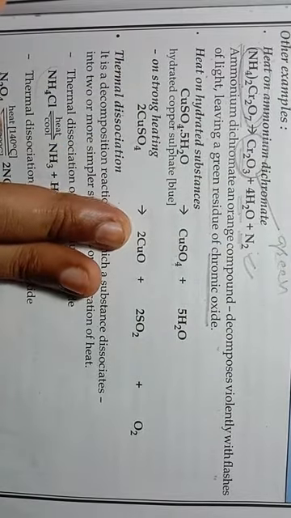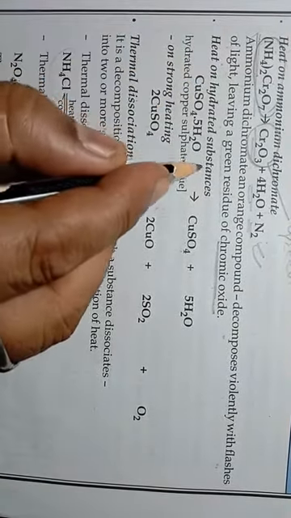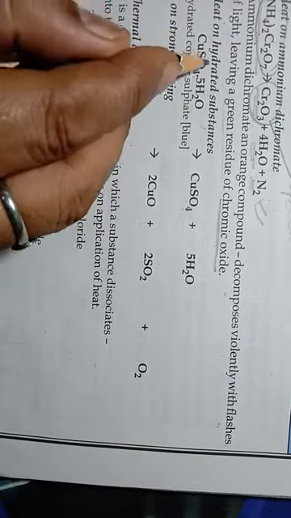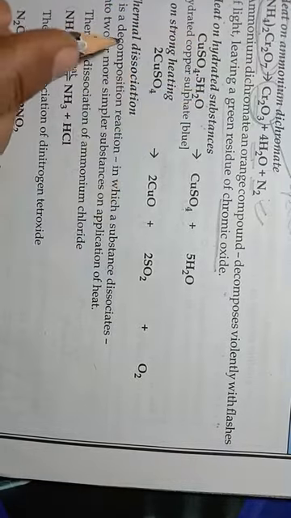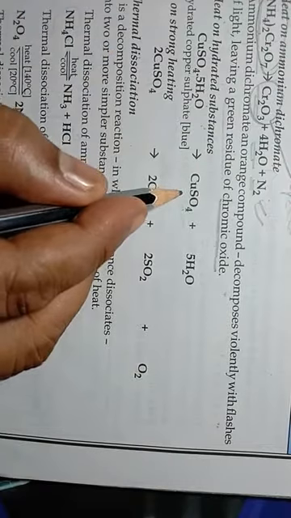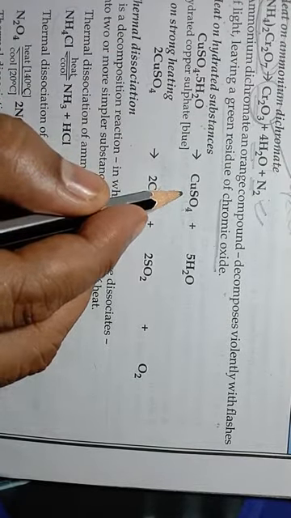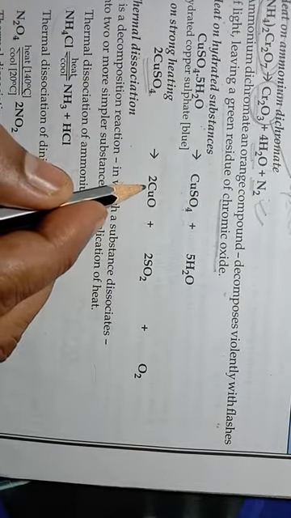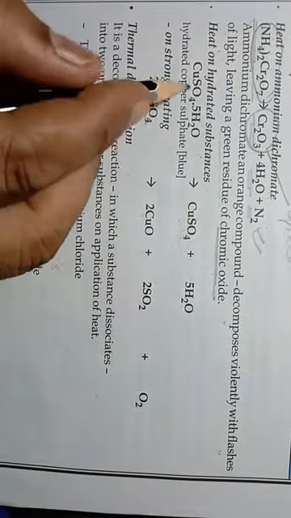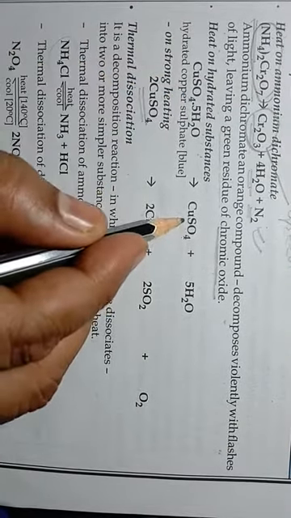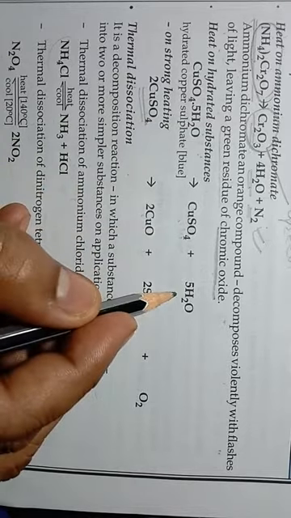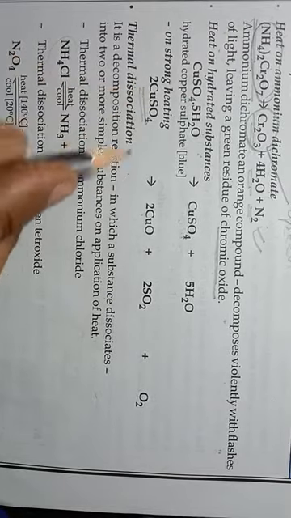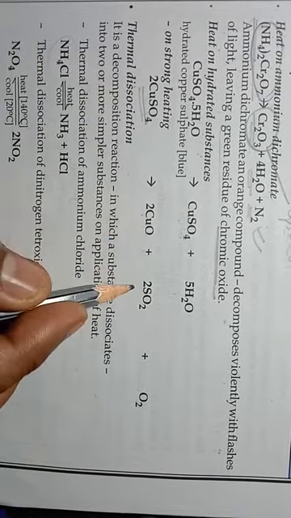Now the next reaction given here is heat on hydrated substances. What happens when we heat any hydrated substance? It gets converted into an anhydrous substance first, and on further heating it decomposes. So a hydrated substance is first converted into a dehydrated substance, and if we heat it further, it will decompose and form new compounds.